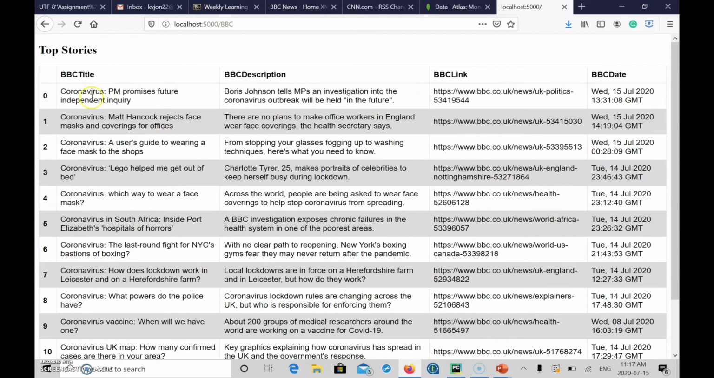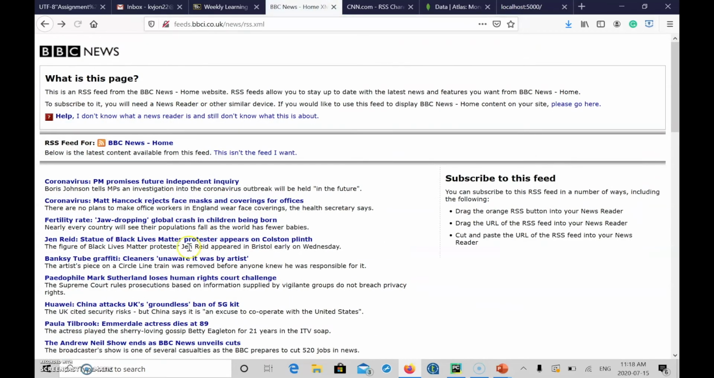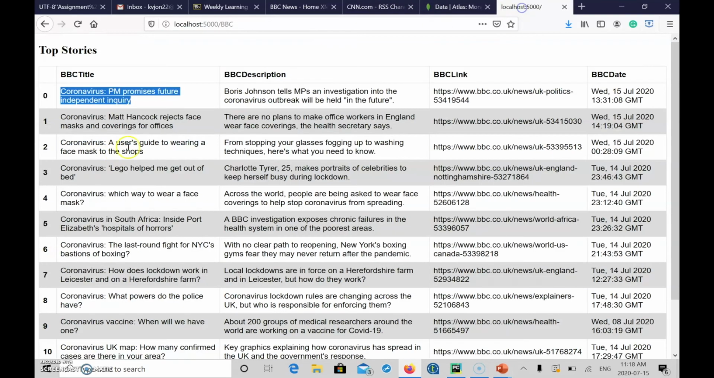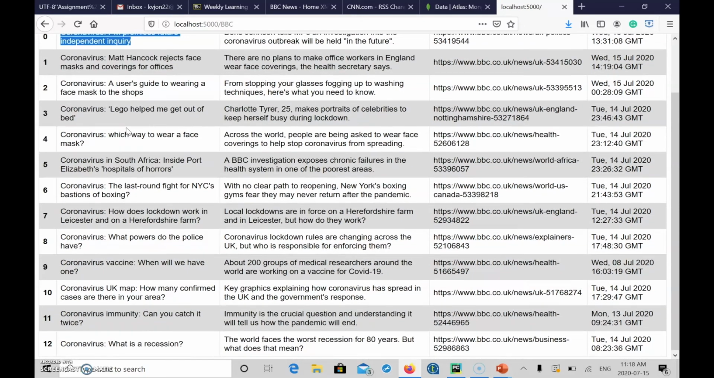So for example, the coronavirus PM promises future independent query. This description should be on the BBC News, right? So I'll quickly cross check with the BBC News. I'll refresh this page. Yeah, as we can see, this is coming directly from this page. And simultaneously for the second one, the Matt Hancock rejects of coronavirus is, yeah, all related coronavirus news will be updated in the top stories here.